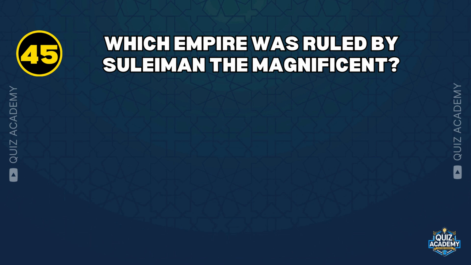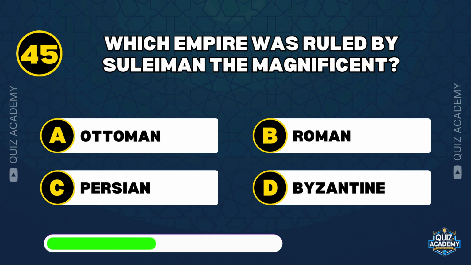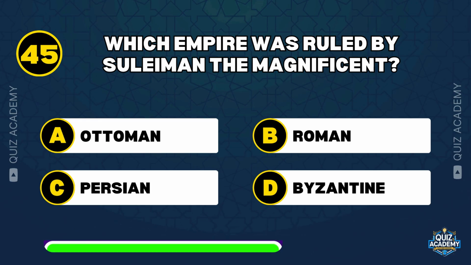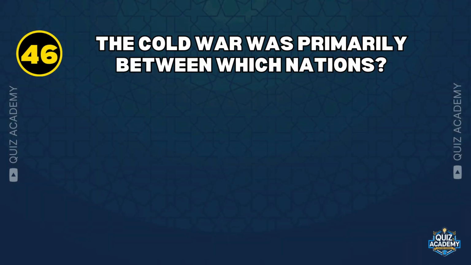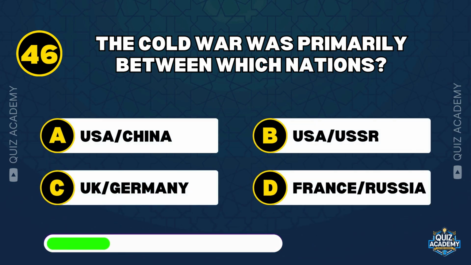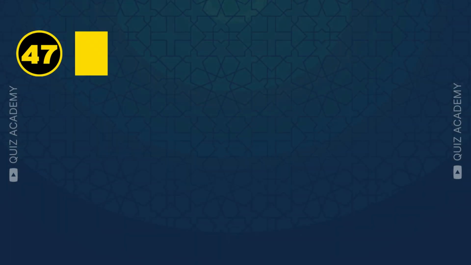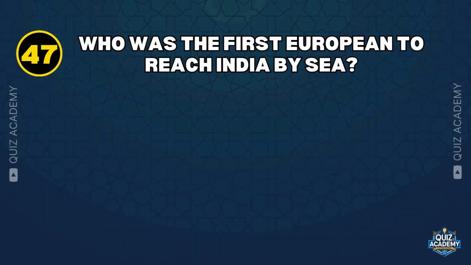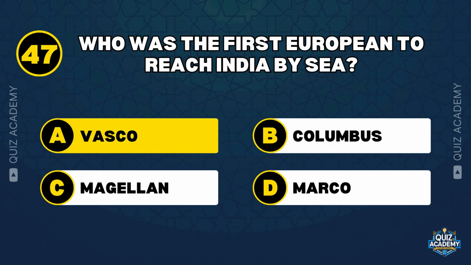Which empire was ruled by Suleiman the Magnificent? Ottoman. The Cold War was primarily between which nations? USA, USSR. Who was the first European to reach India by sea? Vasco.